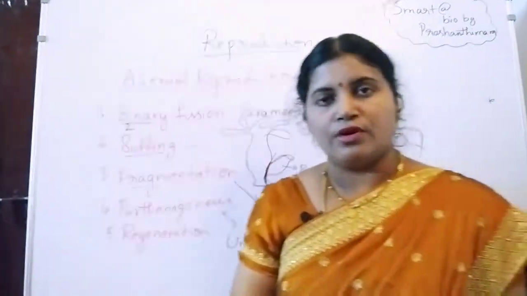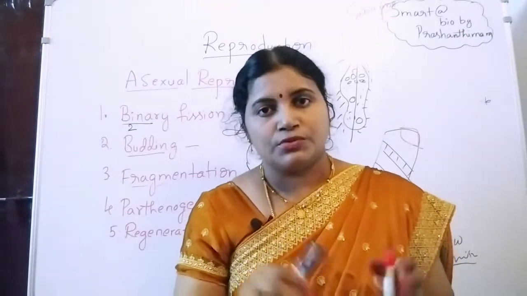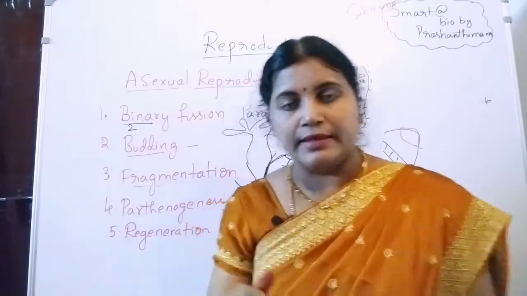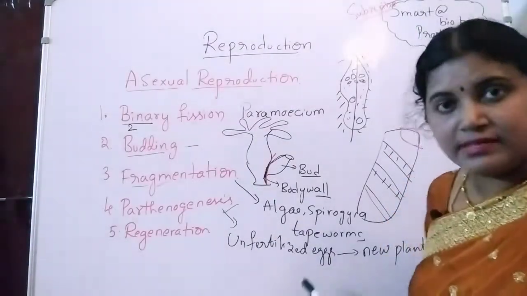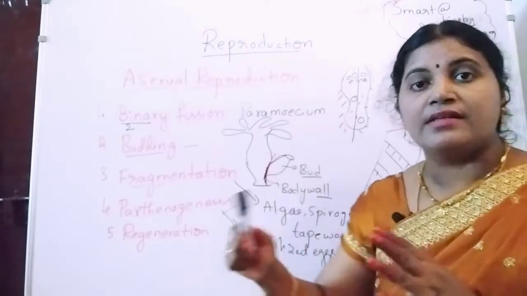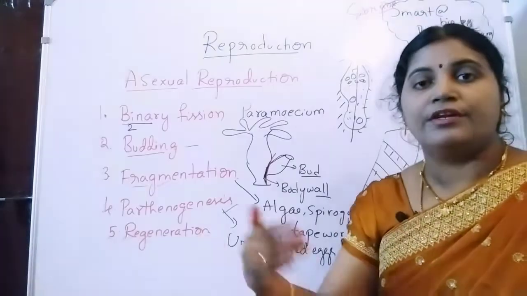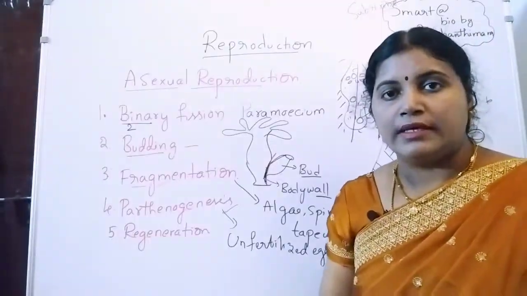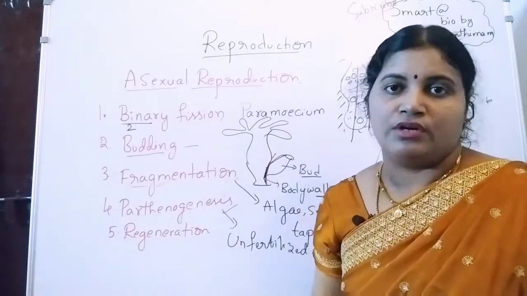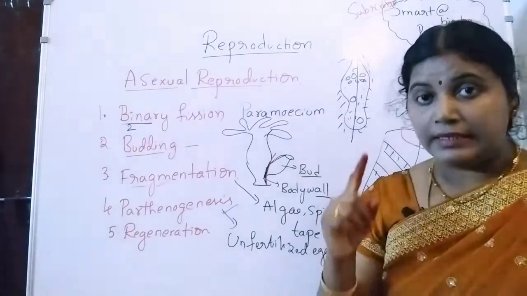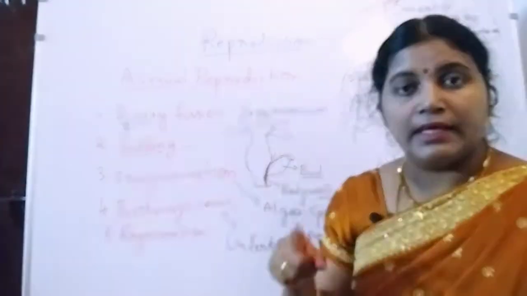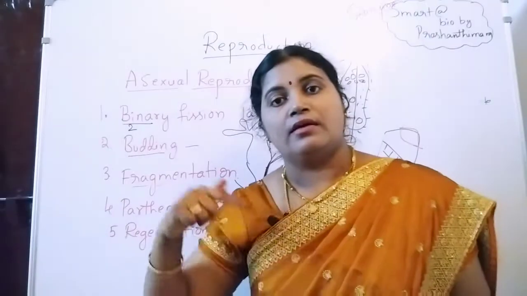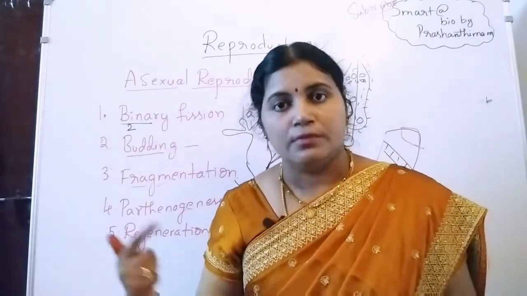Parthenogenesis is a mode of conversion of sexual form to asexual forms. Here unfertilized eggs are going to metamorphose into individual organisms. These individual organisms are sterile. They can't reproduce. They can't produce progeny.